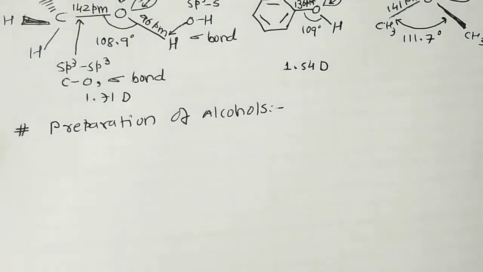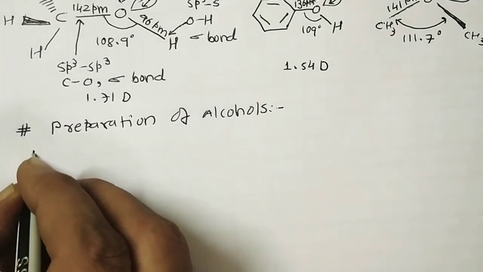Various methods are generally used for the preparation of monohydric alcohol, because at present we are focusing on monohydric alcohol. So first, from alkene, we want to prepare alcohol from alkene.